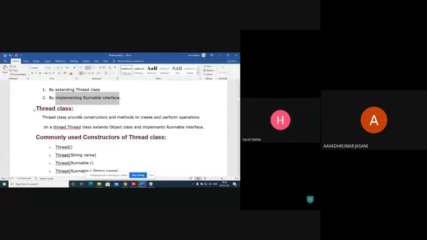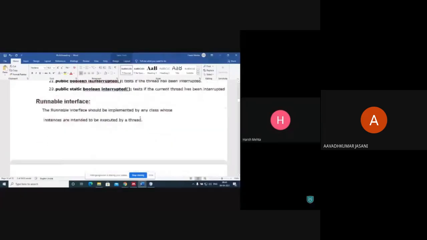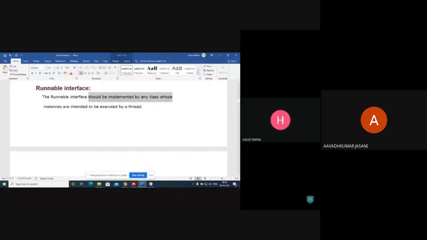So thread class provides constructors and methods to create and perform operations on thread. Thread class extends object class and implements runnable interface. Runnable interface should be implemented by any class whose instances are intended to be executed by thread. Most of the time this runnable interface is an easier way to implement multi-threading. Why? Because you can implement runnable interface at any class whenever you want to put multi-threading in any class.